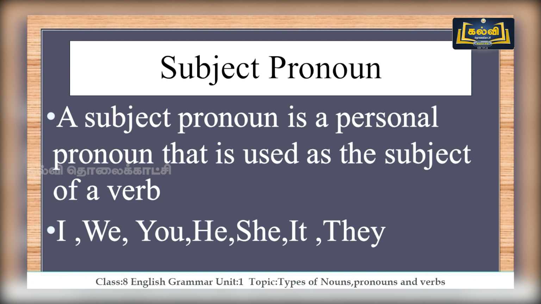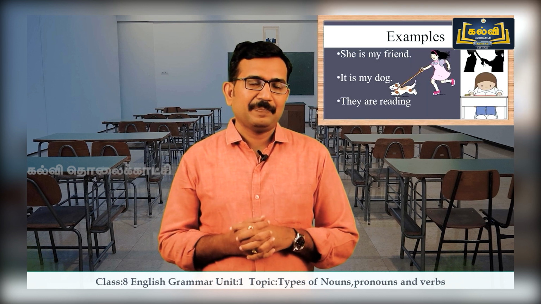So the word itself tells you subject pronoun, that is that it is used as subject. Examples: I, we, you, he, she, it and they. These are subject pronouns. These are generally used in the sentences as subjects. Let's check some examples so that you will clarify that.